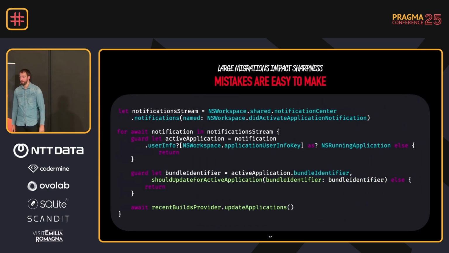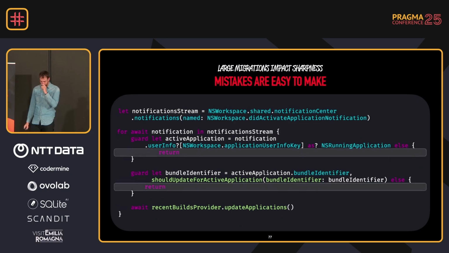So look at this code. Who sees the mistake? So it's a for await loop, right? It's not a regular loop. It's actually this. And once again, no compiler error, no warnings, everything was running fine.